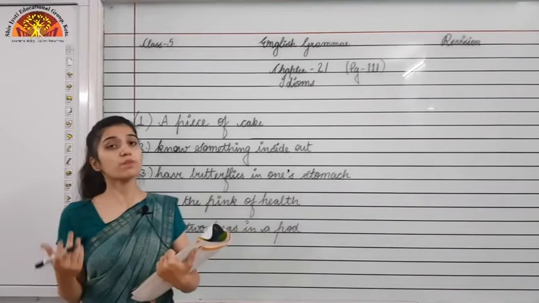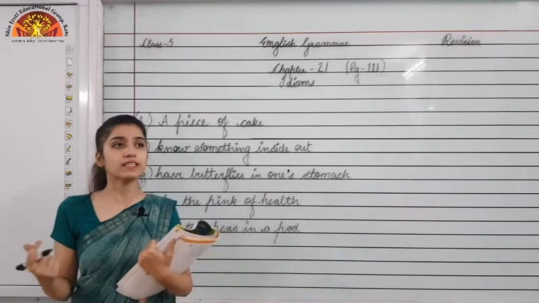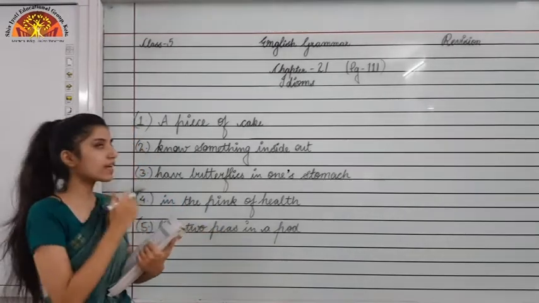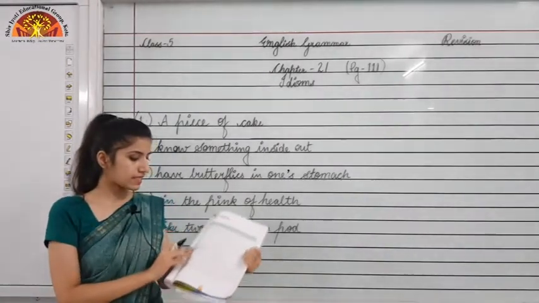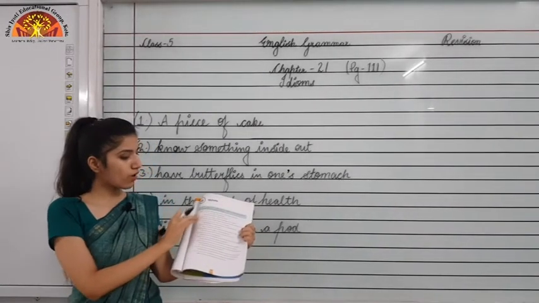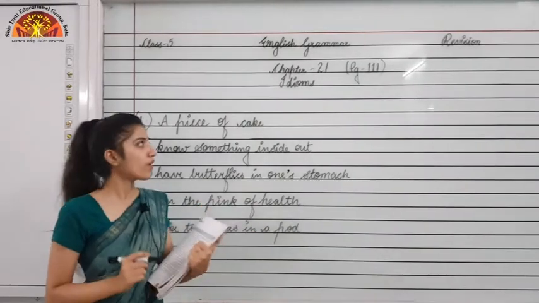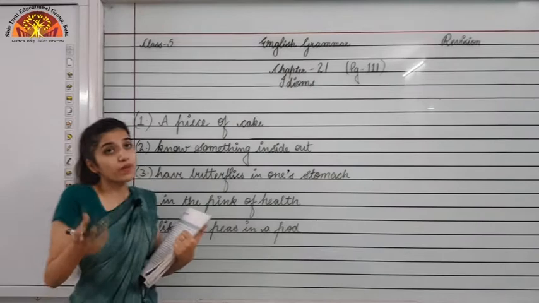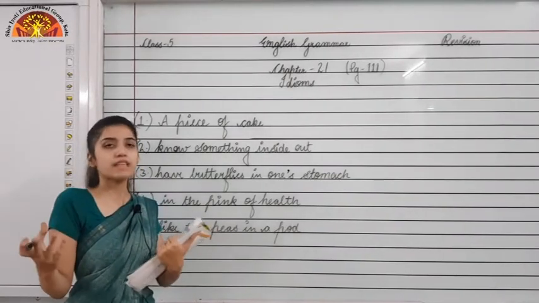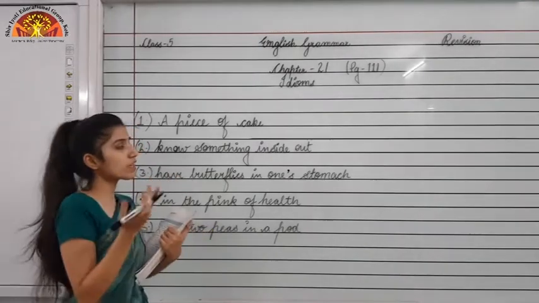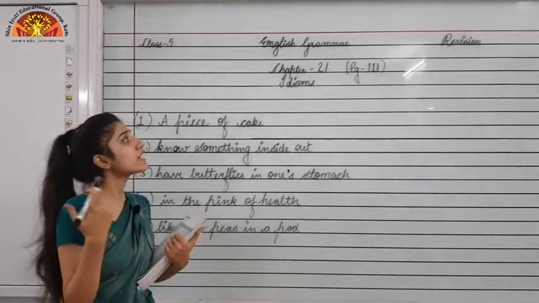So you can open your books to page number 111, and you have to mark 1 to 5 there are in your course. You have to mark that 1 to 5 are there in your half yearly portion. So you have to learn that only, 1 to 5. Okay, so the first idiom. So in Hindi we call idioms as muhavre. You must have studied it. Okay, so in English we call it as idioms.